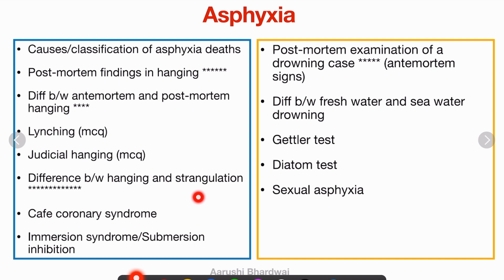Cafe coronary syndrome, immersion syndrome or sub-immersion inhibition, and post-mortem examination of a drowning case, and you have to mention all the antemortem signs in that drowning case, difference between freshwater and seawater drowning, Gettler test, diatom test, and sexual asphyxia. So asphyxia is a big topic, but you have to just focus on hanging, strangulation, and drowning. Okay.